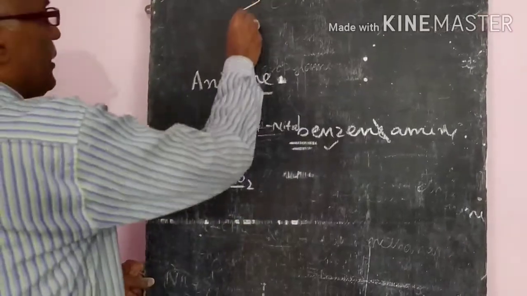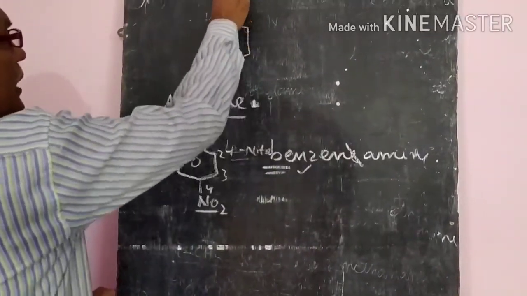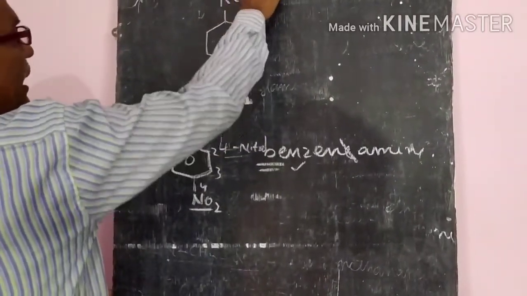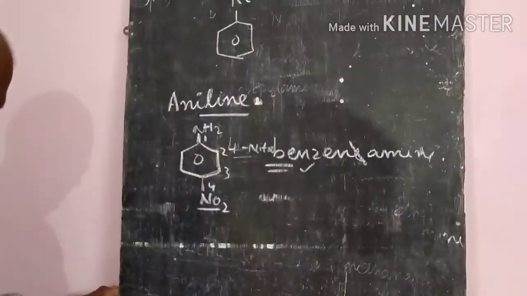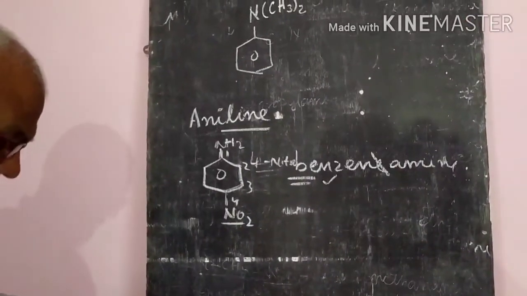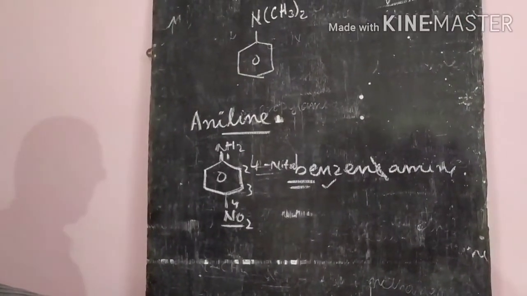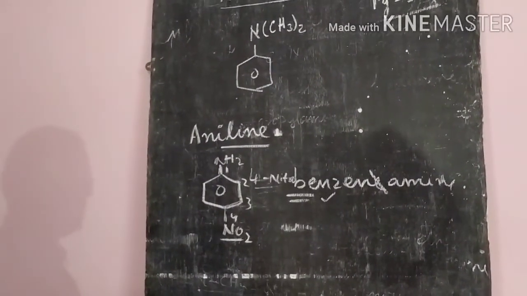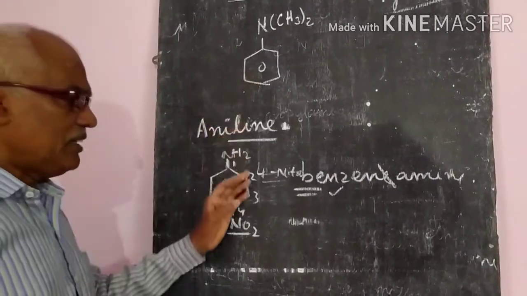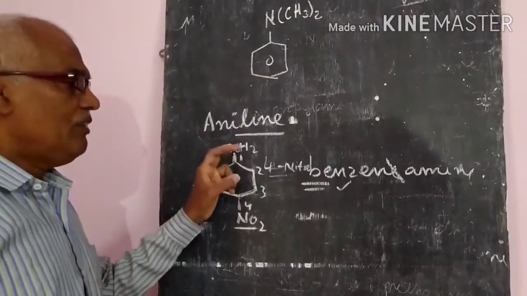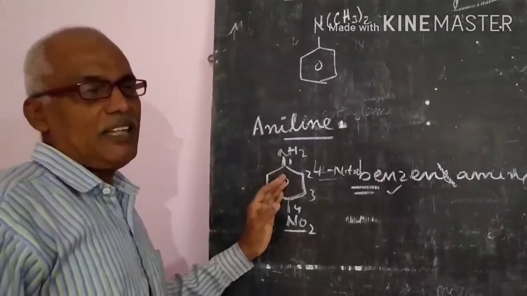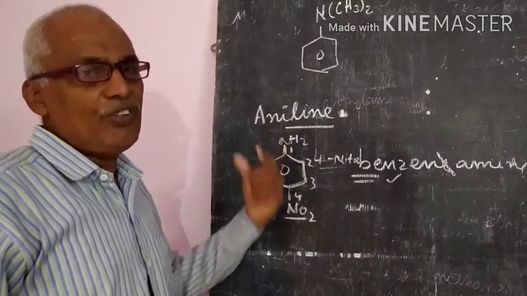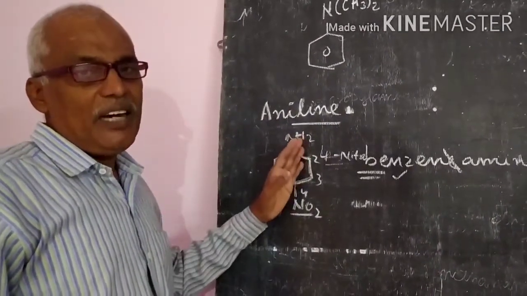Suppose in the benzene ring, 2 methyl groups are attached on the nitrogen instead of 2 hydrogens. We will write dimethyl. N,N-dimethylaniline we can write down, or N,N-dimethylbenzenamine, that also we can write down. So like this, you practice the nomenclature, because in some name reactions we sometimes use the common names also. So learn this table and try to understand.